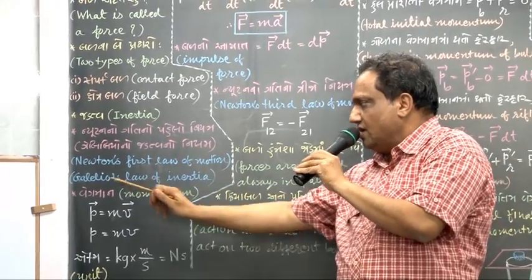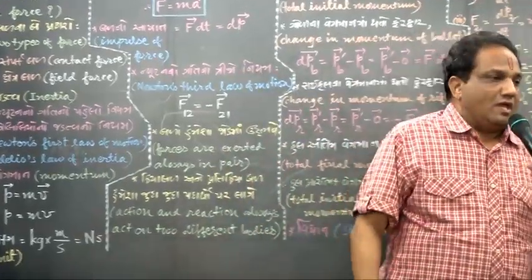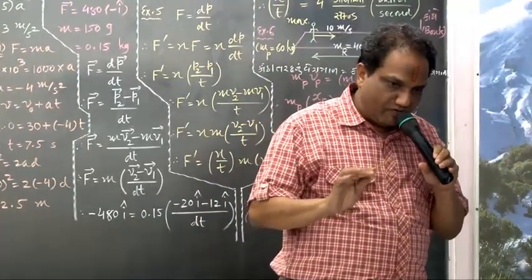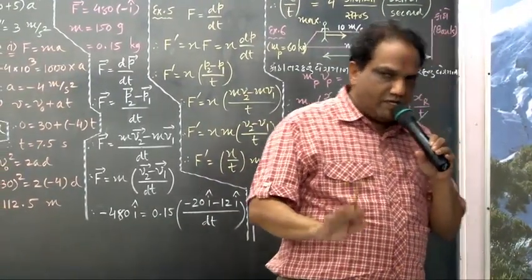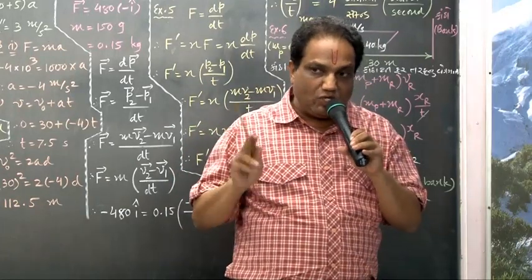Now, what is called Newton's first law of motion. It is also called Galileo's law of inertia. Galileo's law of inertia or Newton's first law of motion, both of them are one and the same. In the lower standards also, I think nearly two to three times it has been taught to you.